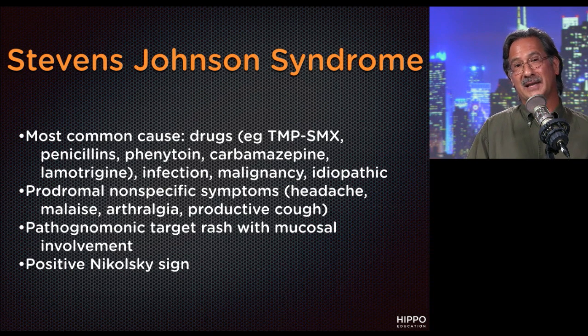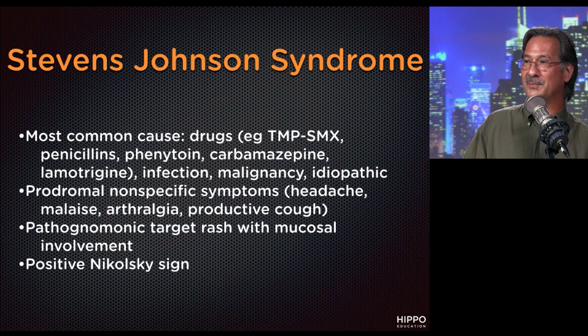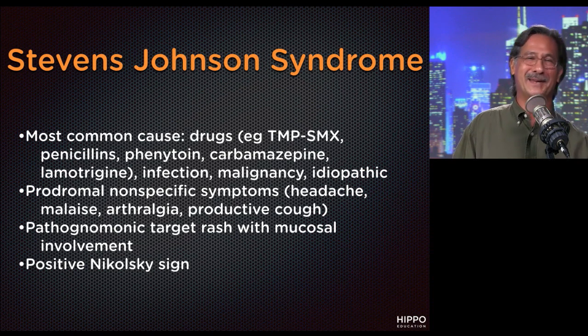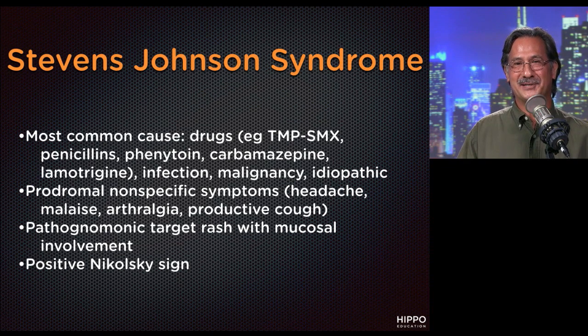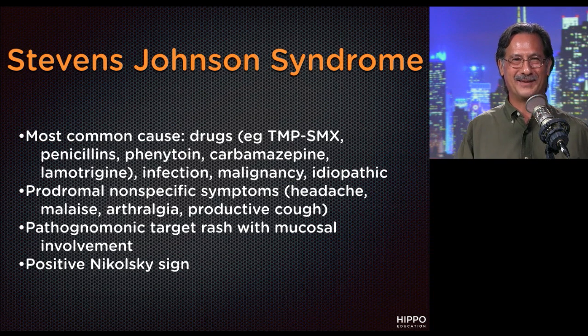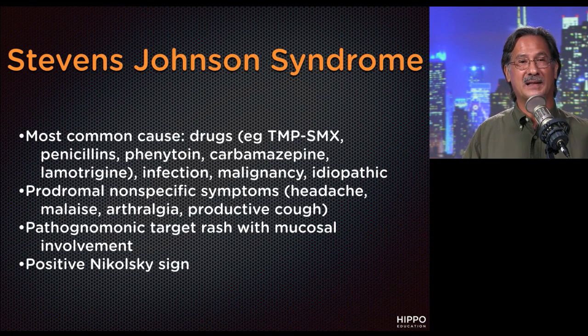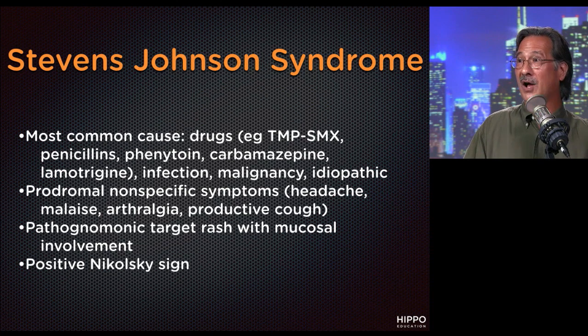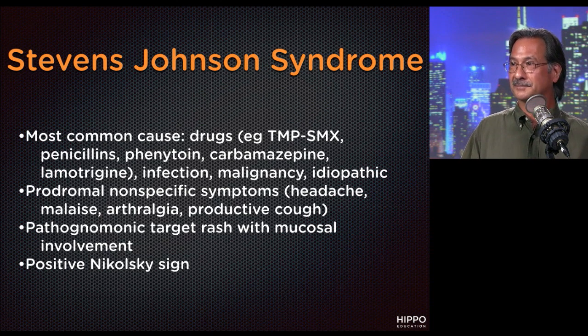And then the picture that we saw in this particular case, oftentimes there's a prodrome, a set of symptoms that are associated with this. A non-specific flu-like illness: headache, malaise, arthralgia, like all of us typically have. But what we classically see with this is the pathognomonic rash. We have a target rash, and then also there's mucosal involvement. Oral, ocular, or urogenital are the most classic ones.